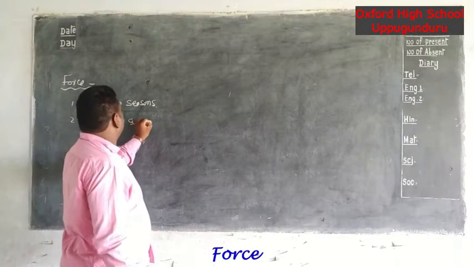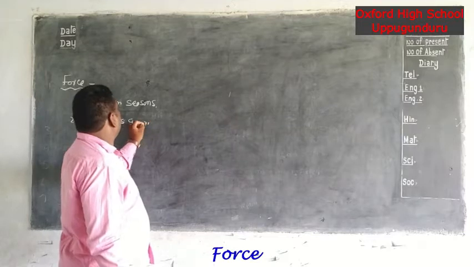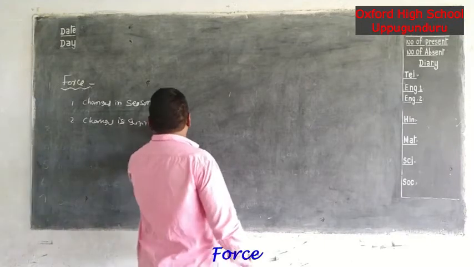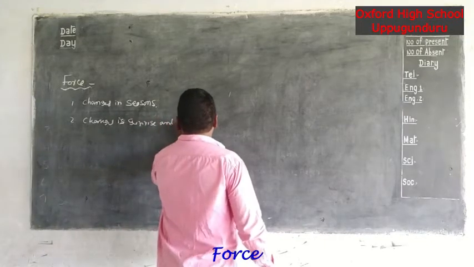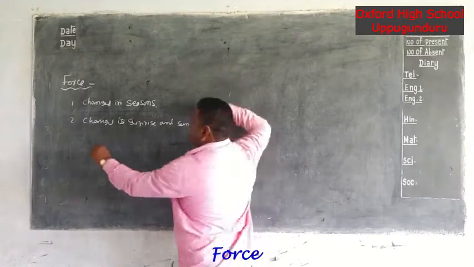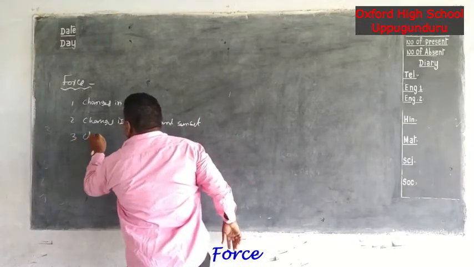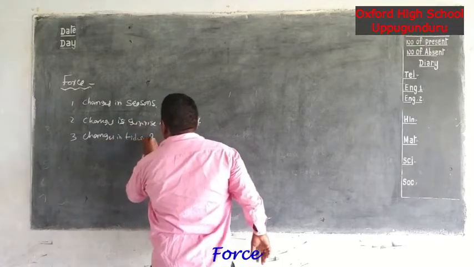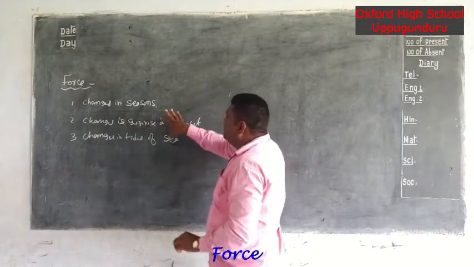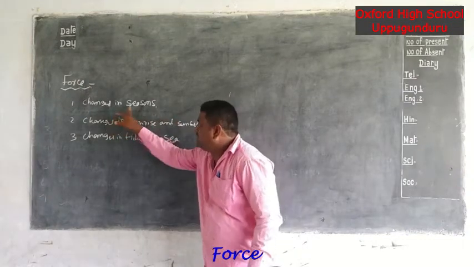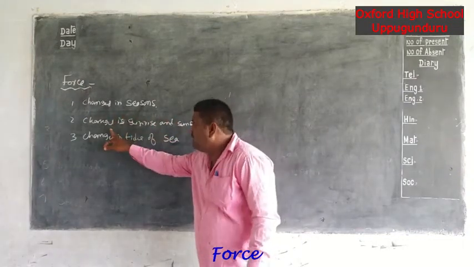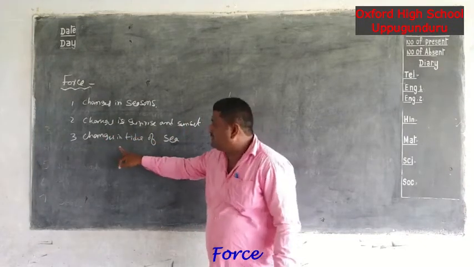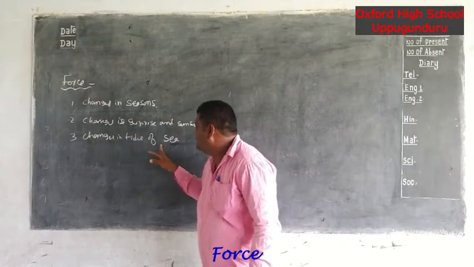Third, changes in tides of the sea. So, first one what? Changes in seasons, the second is sunrise and sunset, and the third is the changes in tides of the sea.